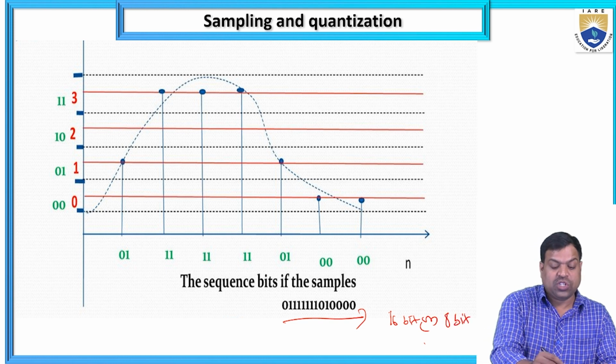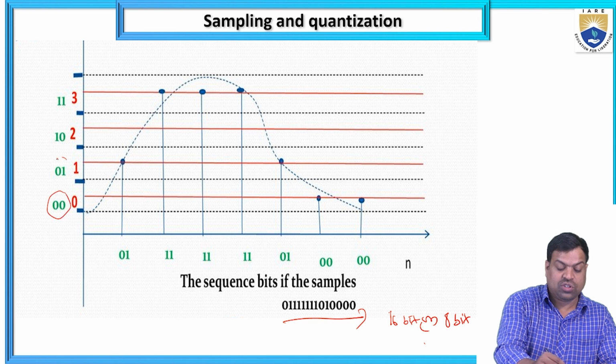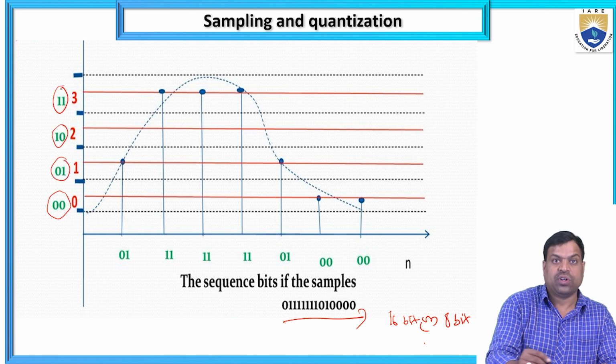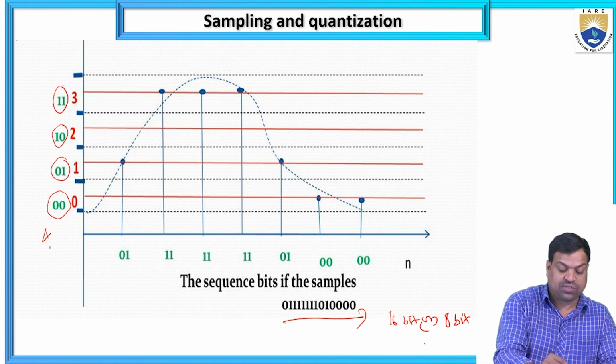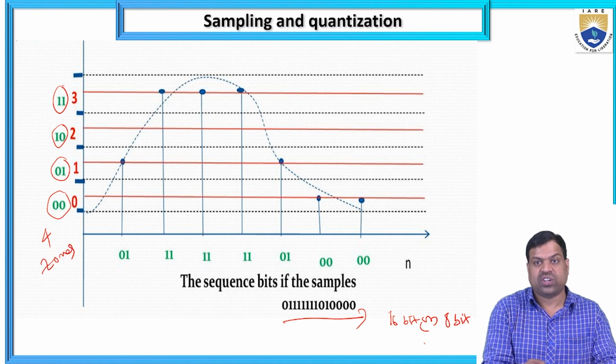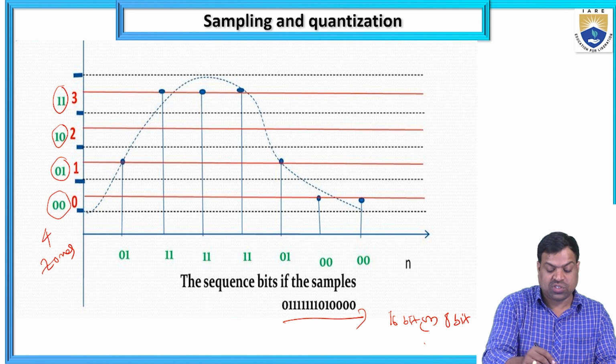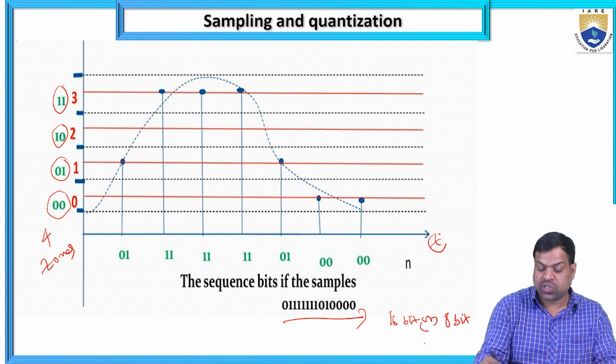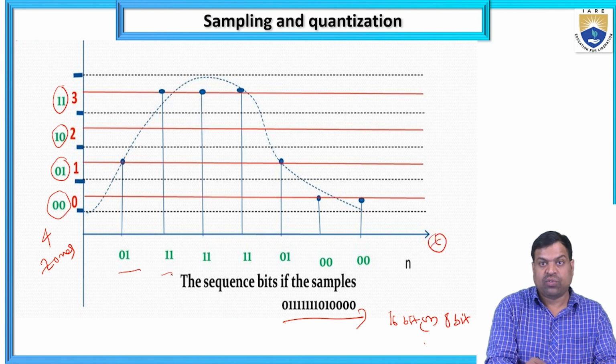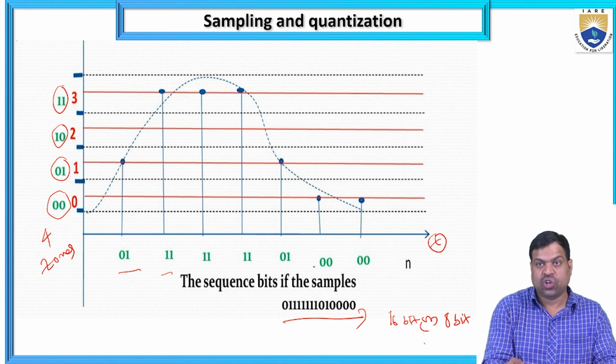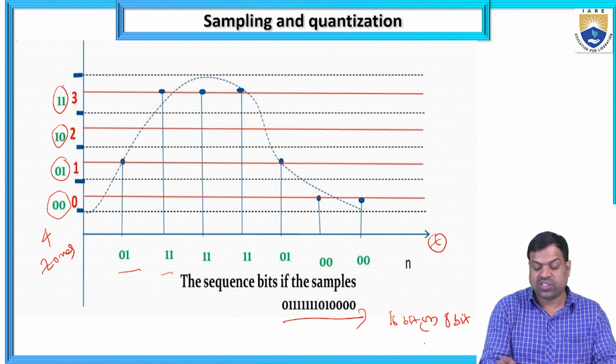So how many zones are there? Total 4 zones: 00, 01, 10, 11. So 4 zones means 4 levels are there, at the amplitude. At the x-axis with respect to time, these are the levels.